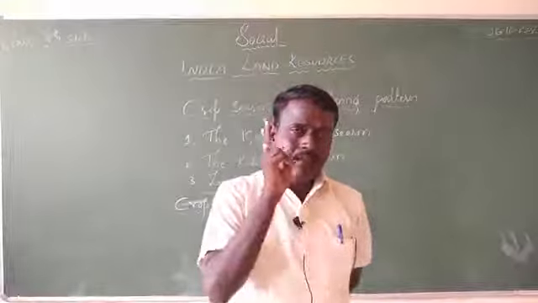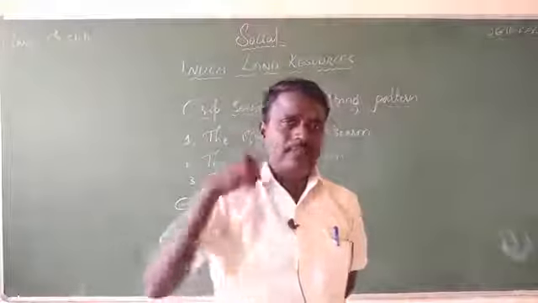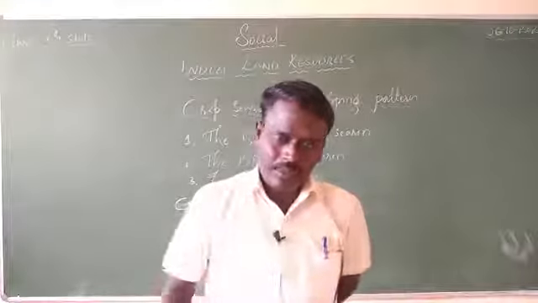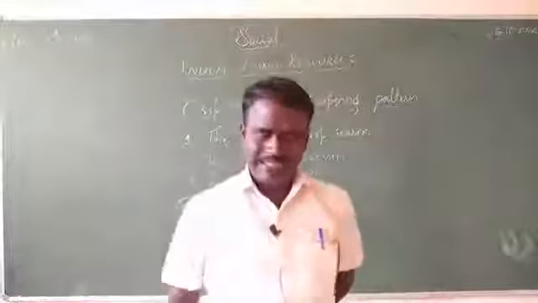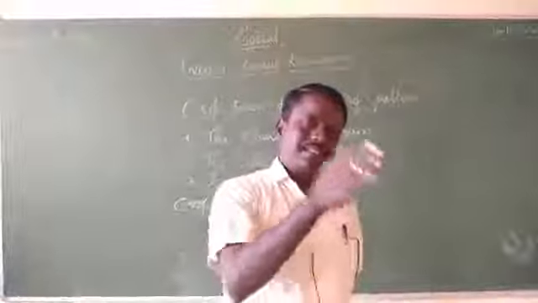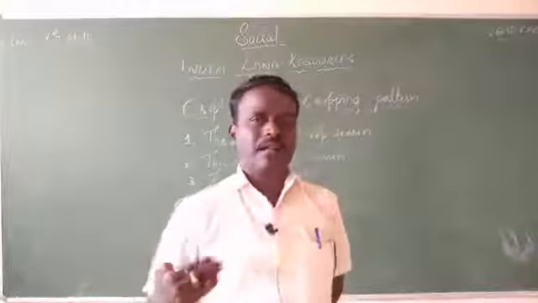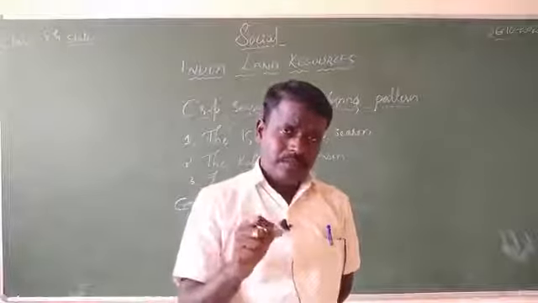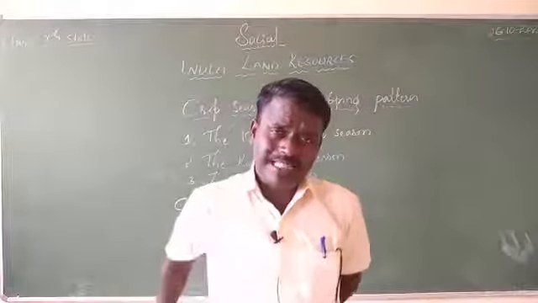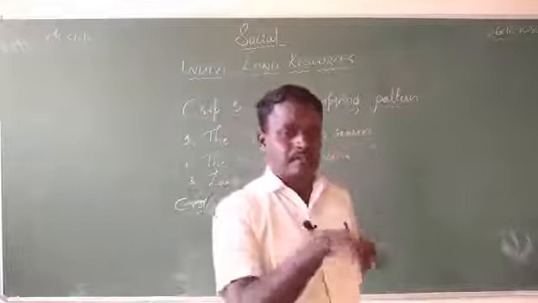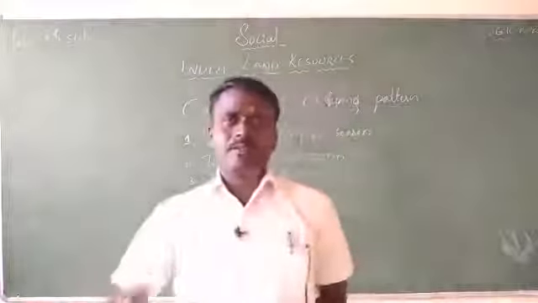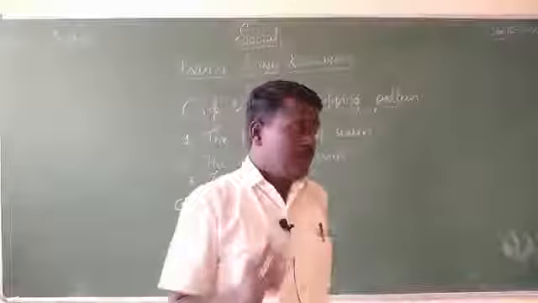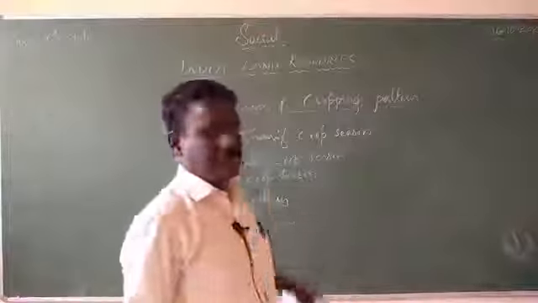The Kharif season starts during the rainy season. In the months of June and July we sow the seeds, and we harvest the crops in the months of September and October. Whereas in the Rabi season, we sow the seeds during October and November and harvest the crops during February and March. Now the third one is the Jade crop season.